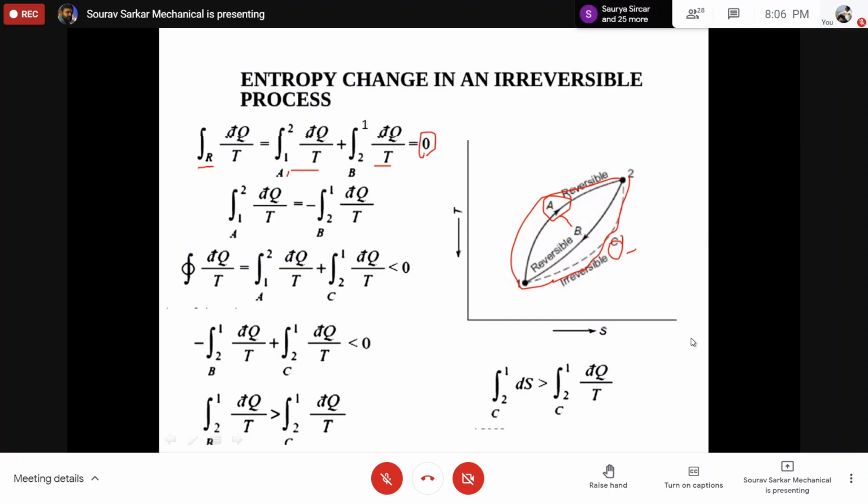Okay, so if it is 0, if I change the side, I will take this integral from 1 to 2 of dq by T equal to minus the integral from 2 to 1 of dq by T. Now my question is, can I say that this is nothing but S2 minus S1?